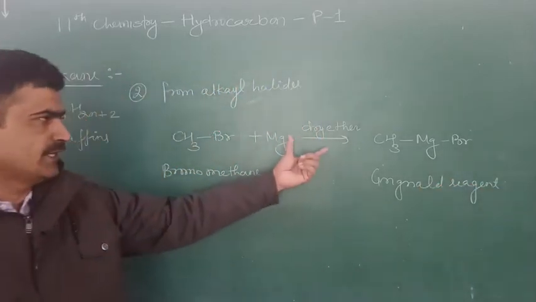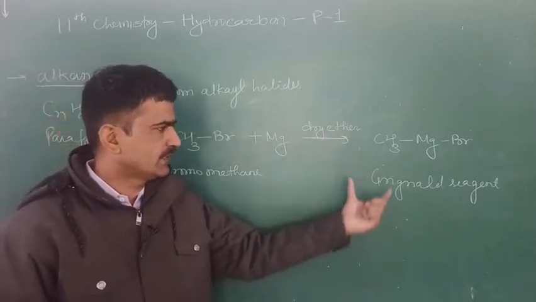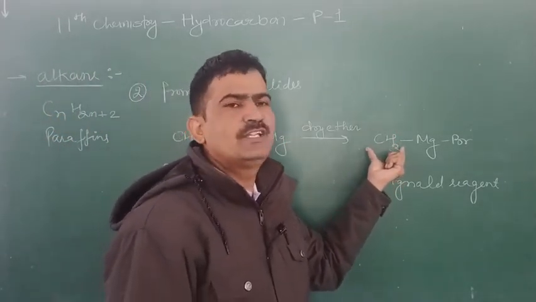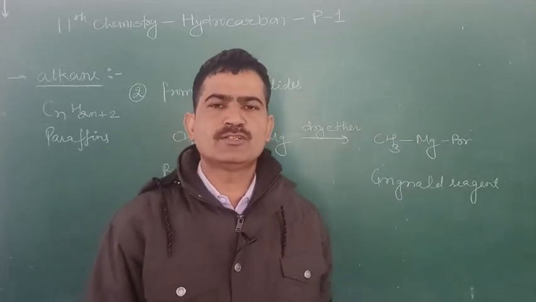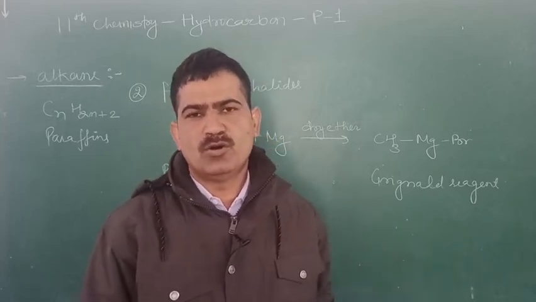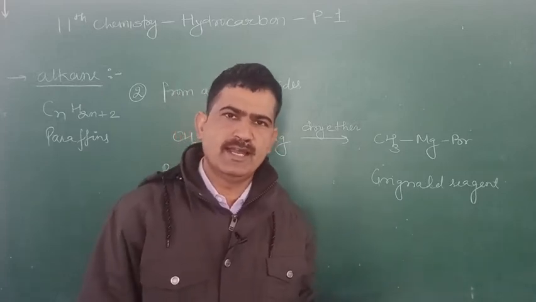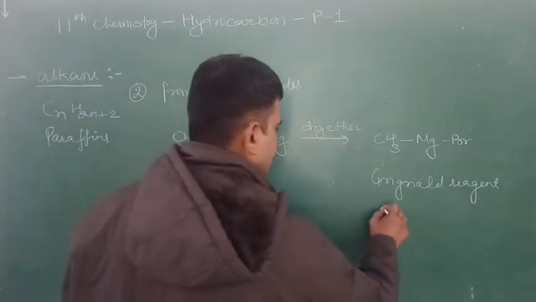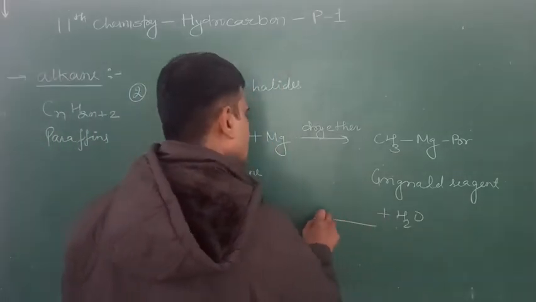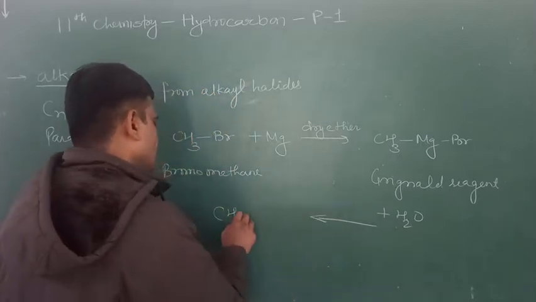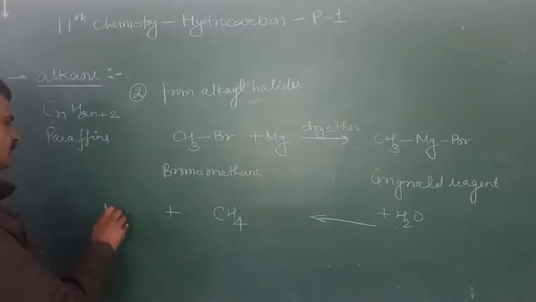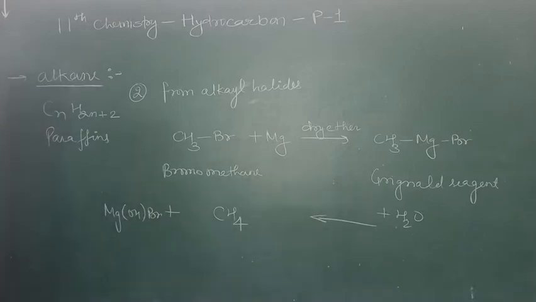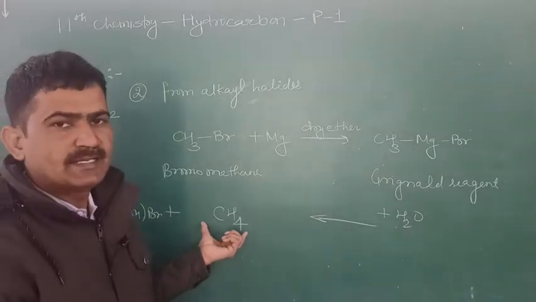We carry out this reaction in the presence of dry ether because the Grignard reagent is a potent source of carbanion and it will absorb a proton from any protic solvent, just like water or alcohol, and it changes to the alkane. Now this reacts with water and is changed to methane gas, and Mg(OH)Br is formed. This is the formation of methane gas.